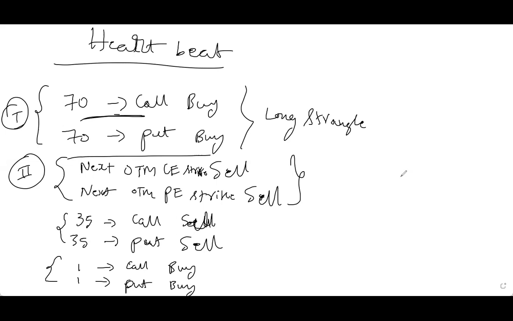If you're not understanding anything, no problem. Just write it. Buy the 70 rupees premium call. And buy the 17 rupees put. And sell the next to OTM call strike. And sell the next to OTM put strike. This is step number 2.